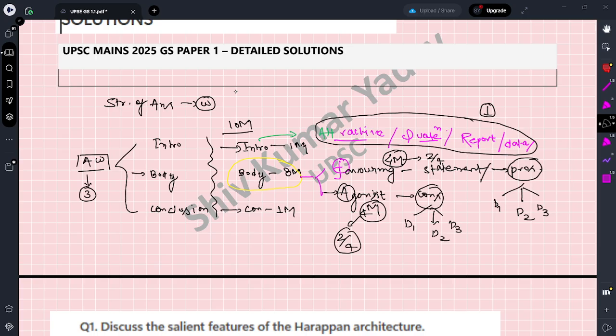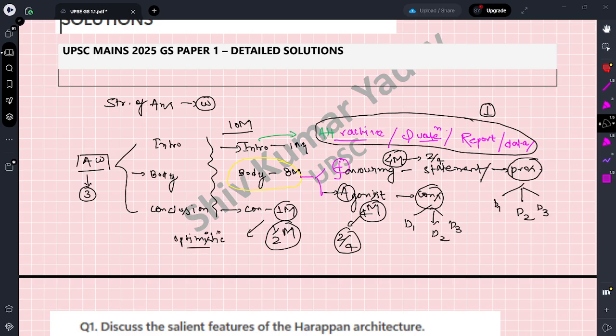And in conclusion, mostly people get half a mark, not 1 mark, because the conclusion must be optimistic. Conclusion कैसा होना चाहिए?